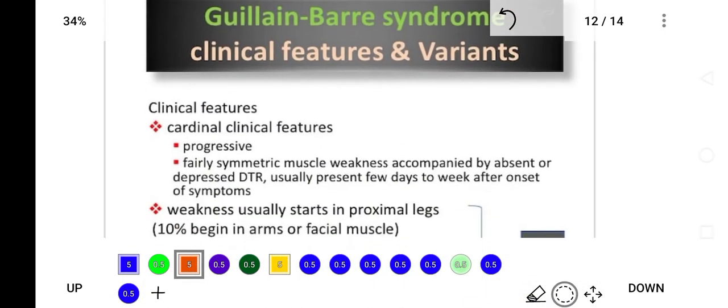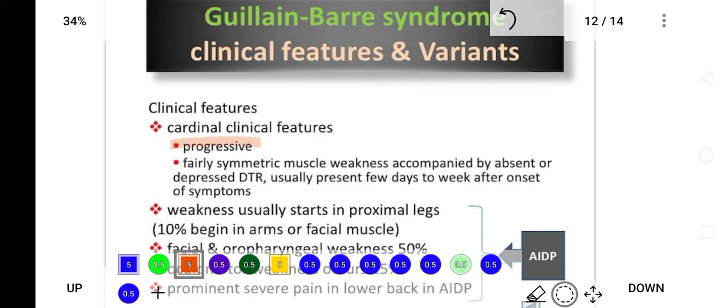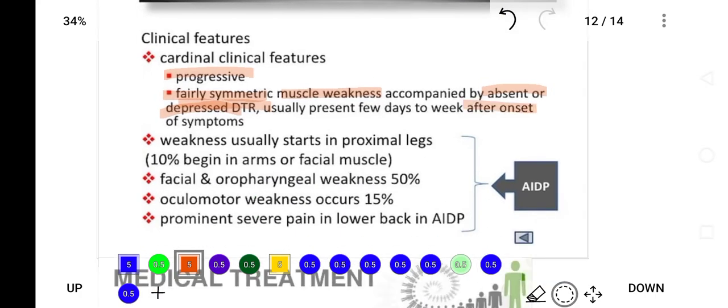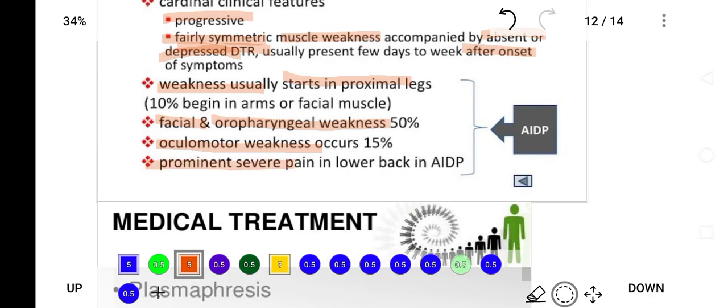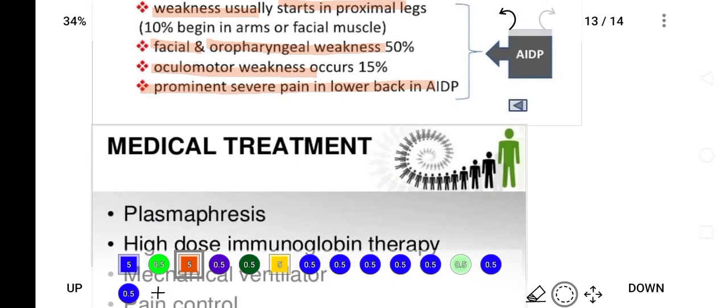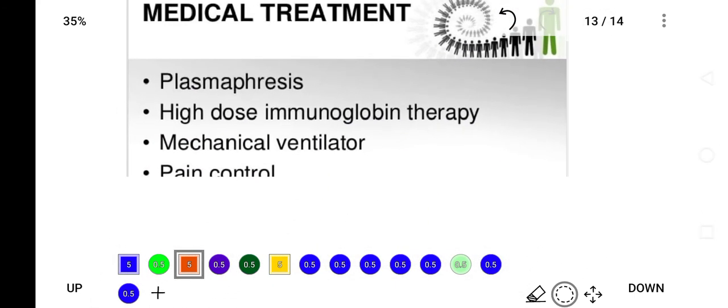GB syndrome progresses with fairly symmetrical muscle weakness with absent or diminished reflexes, and it may be of sudden onset. Weakness usually starts in the proximal leg, then facial muscles are involved, oropharyngeal weakness, oculomotor weakness occurs, and then prominent severe pain in the lower back is complained of in GB syndrome.